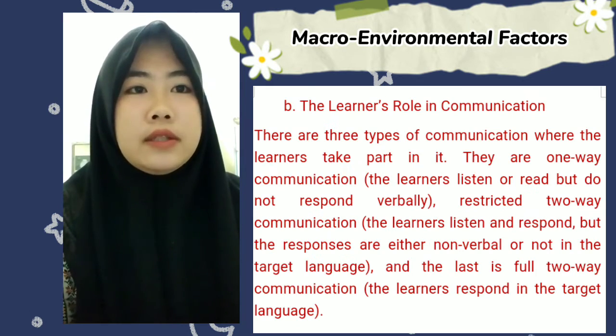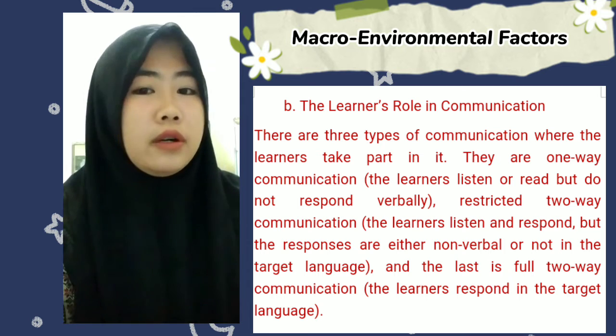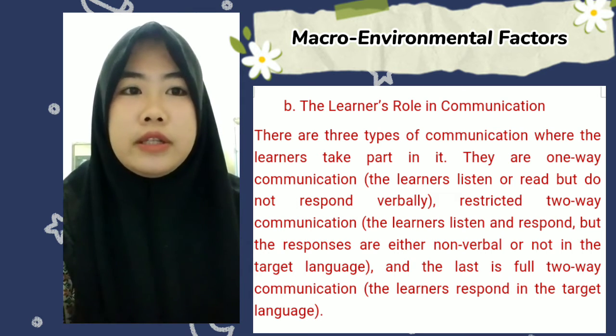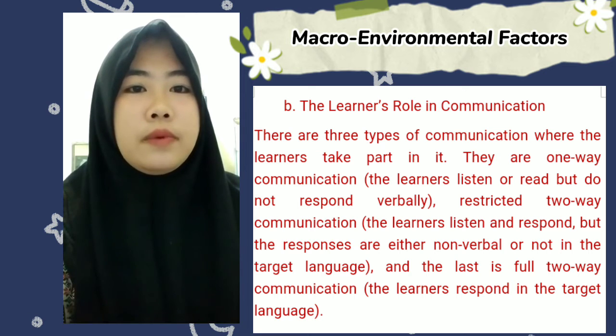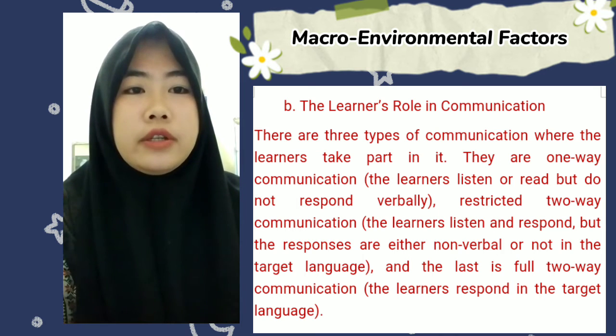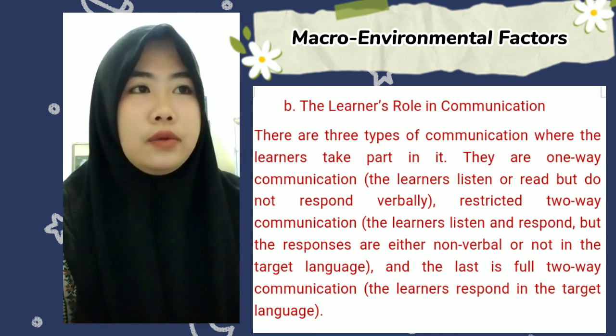B. The learner's role in communication. There are three types of communication in which the learners take part. They are one-way communication, where the learner listens or reads but does not respond verbally. Restricted two-way communication, where the learner listens and responds, but the responses are either not verbal or not in the target language. And the last, full two-way communication, where the learners respond in the target language.